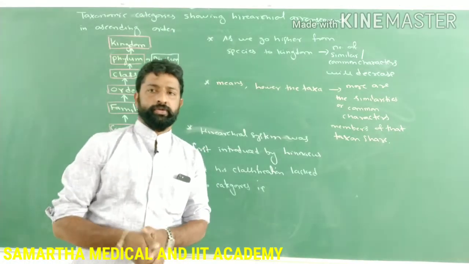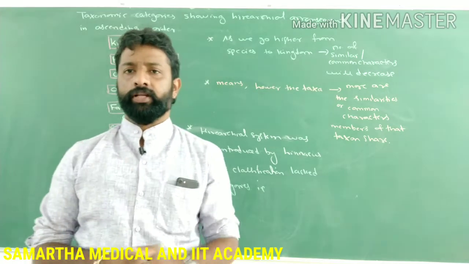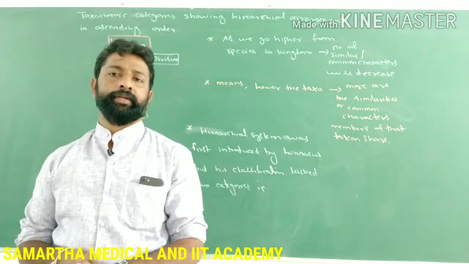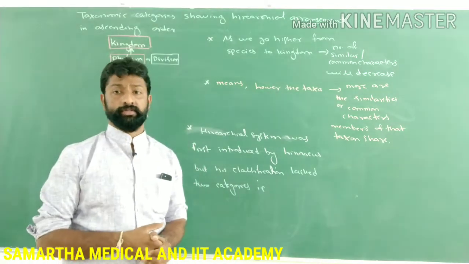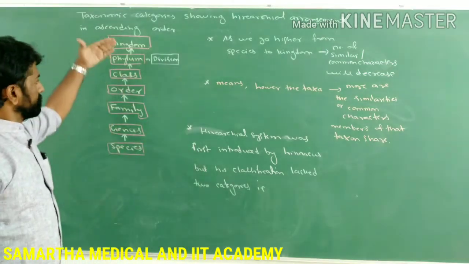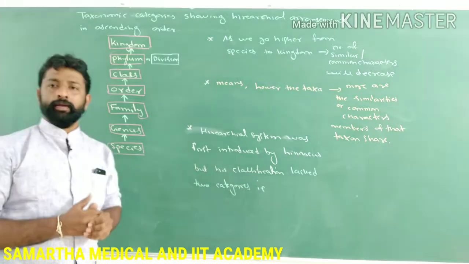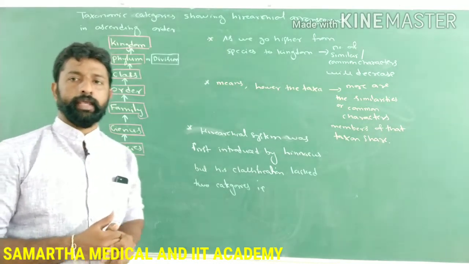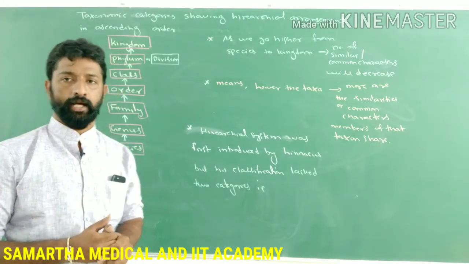Okay guys, so as we got to know, there are 7 taxonomic categories in the taxonomical hierarchy, and we have discussed all of them with examples, right? So this is the representation of the taxonomical hierarchy or the taxonomic categories in ascending order.